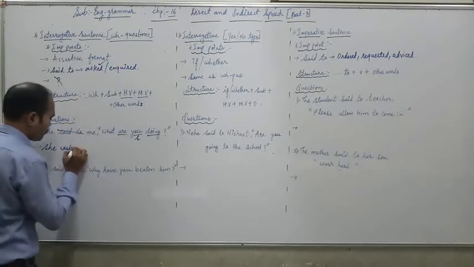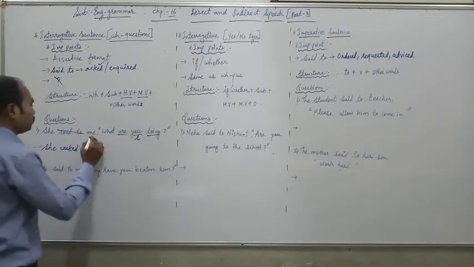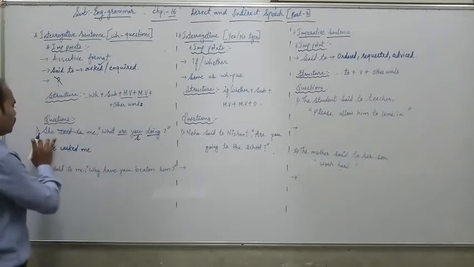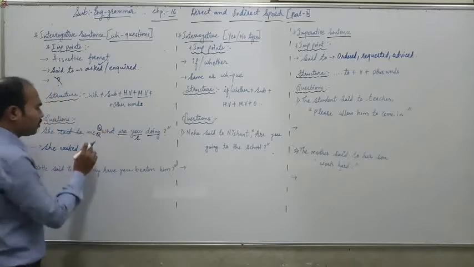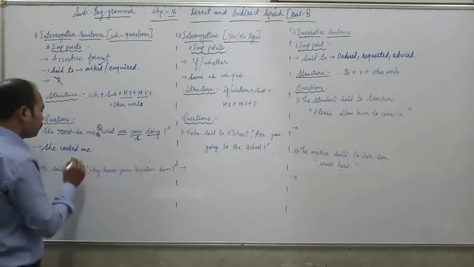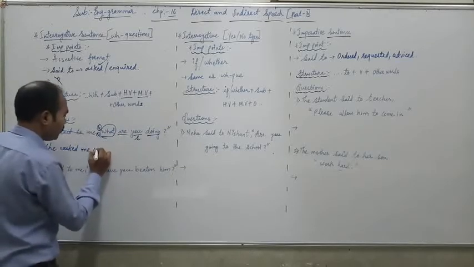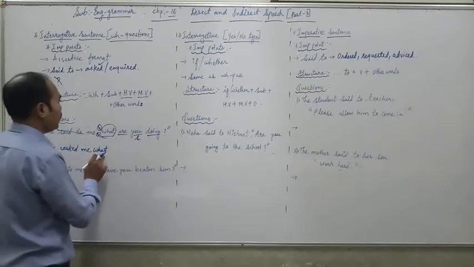She asked. Then the word me, the indirect object. She asked me, then we have to drop the comma and inverted commas, and we have to start with the structure now. She asked me, WH word what? We have to repeat the same WH word in all the questions.